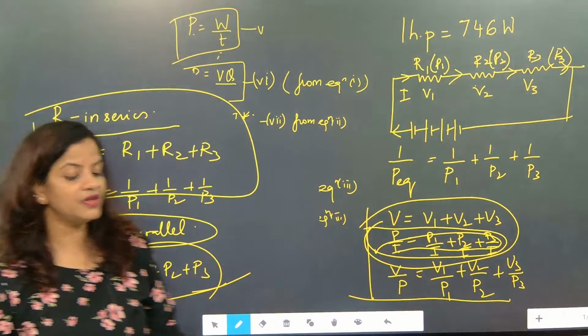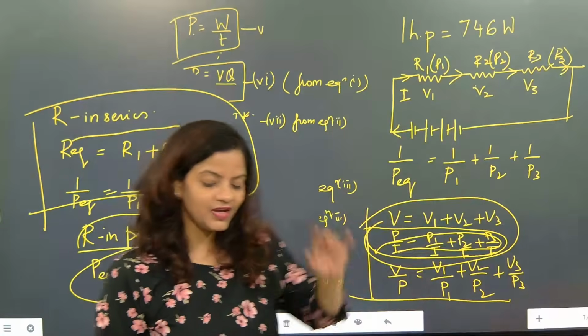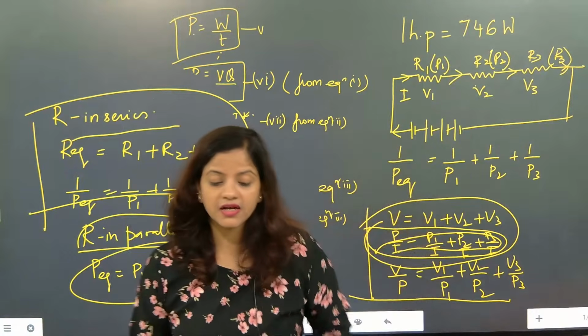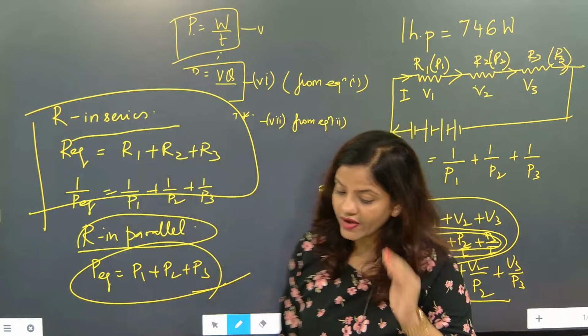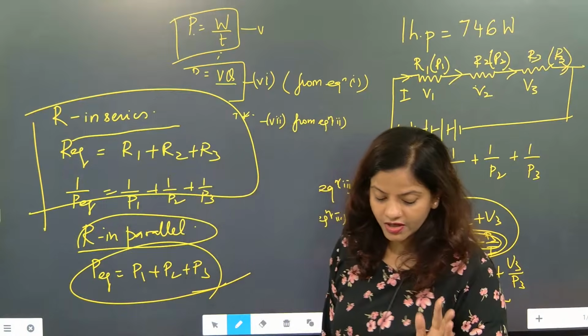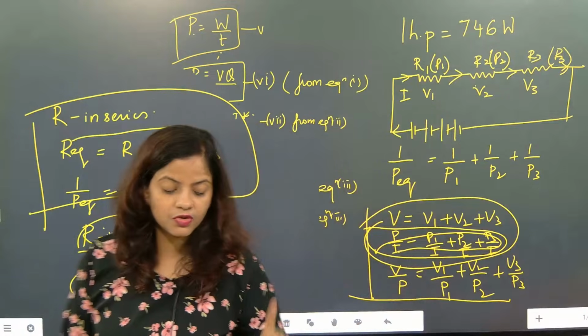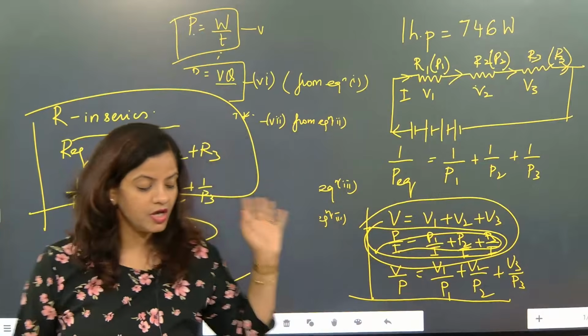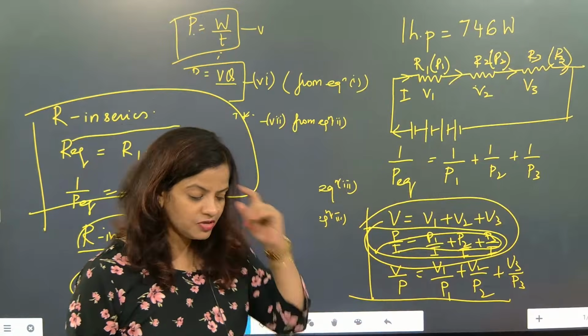This is the opposite of what we are doing. Power we are finding with resistance in series. Understood or not? We can find the connectivity and we can find the content. So in this part, do you understand this: 1 horsepower is equal to what? 1 horsepower is equal to 746 watt. That's a very important thing and you must remember this one.